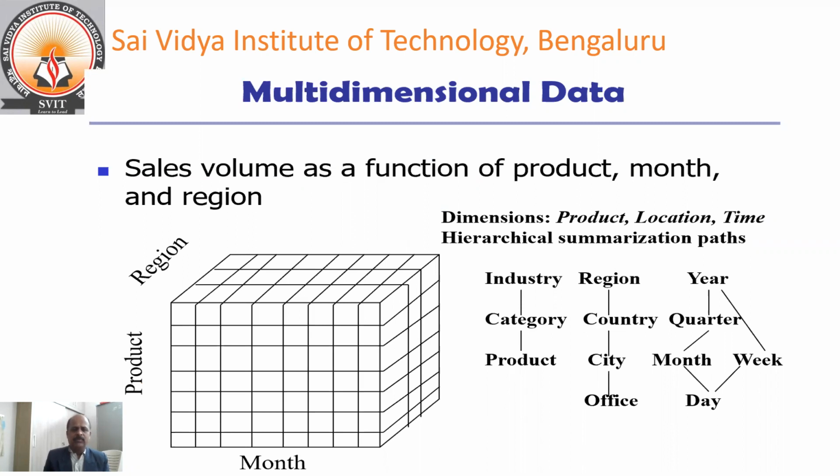We'll take the example of sales volume as a function of product, month, and region. They have been organized in hierarchical order: product, category, industry; region, office, city, country; time, which can be day, month or week, quarter, year.